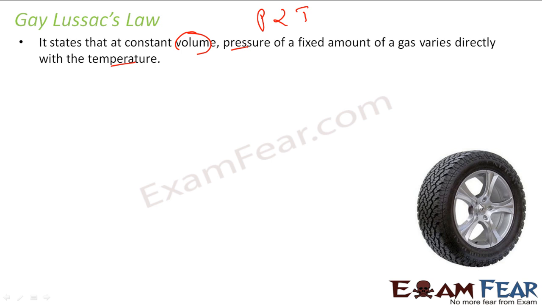And that's why you see tires burst in summers. Why? Because if you see the tires, the volume is constant, right? Volume is equal to constant, because the volume of moles of air is constant. But in summer, the temperature increases, the pressure increases, and the tire bursts. So this is the reason why tires burst in summer. Gay-Lussac's law explains the bursting of tires in summer. So Gay-Lussac's law says that at a constant volume, pressure is directly proportional to temperature.